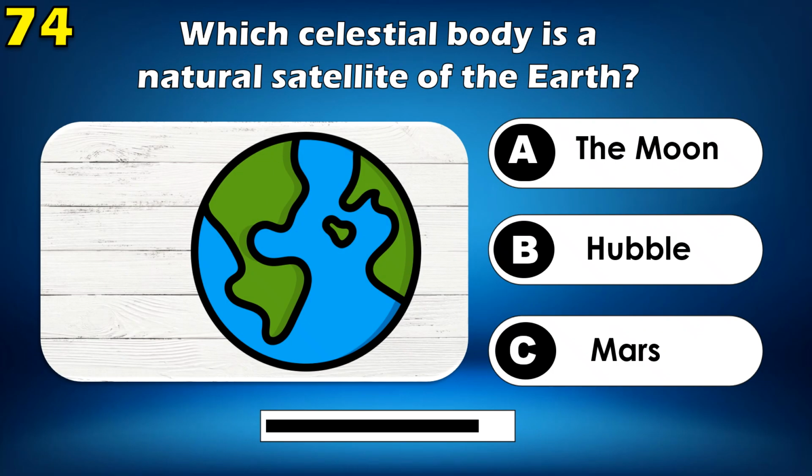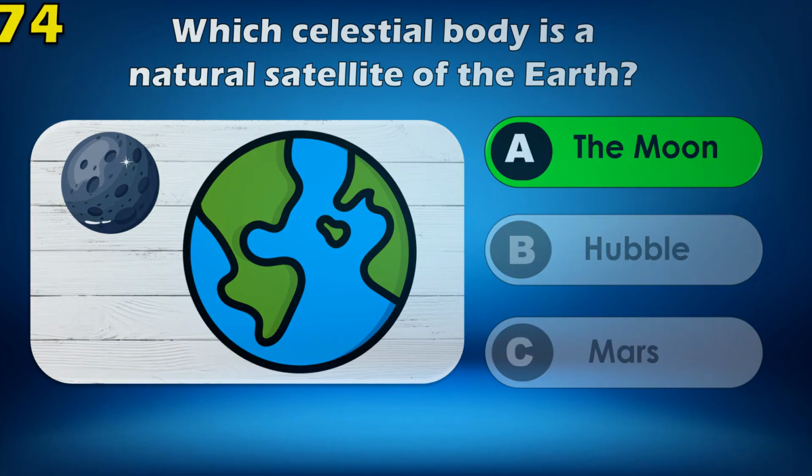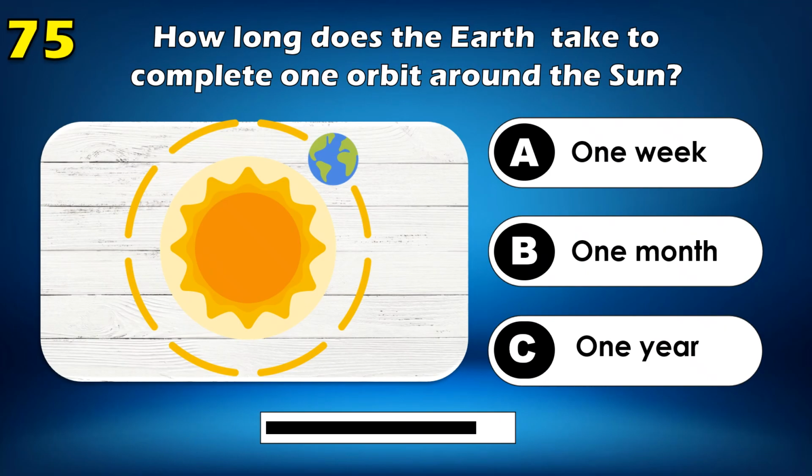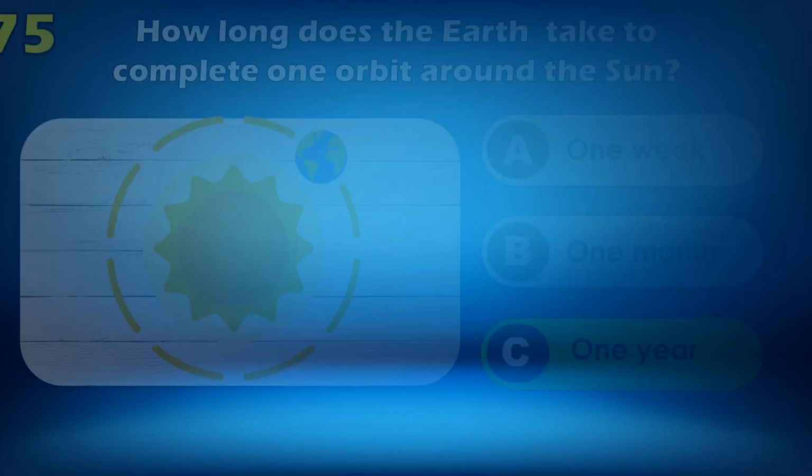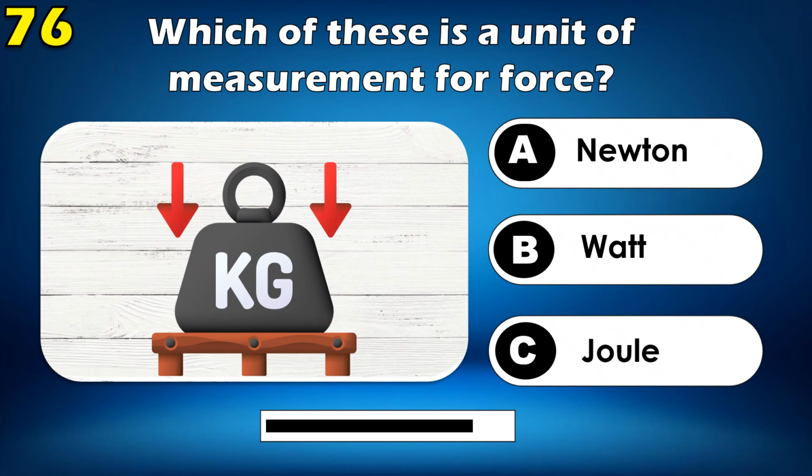Which celestial body is a natural satellite of the Earth? The Moon. How long does the Earth take to complete one orbit around the Sun?